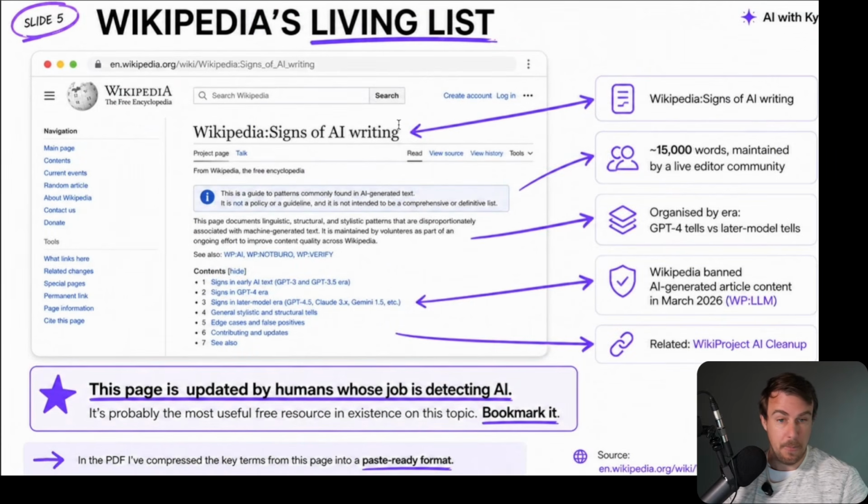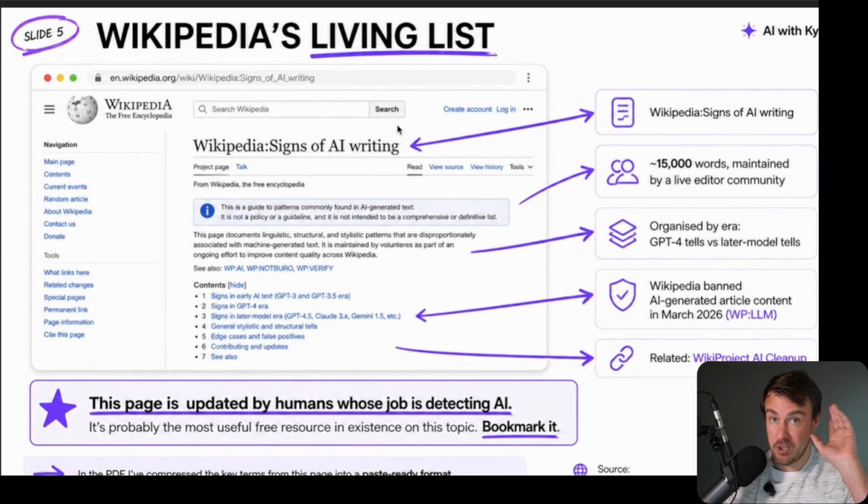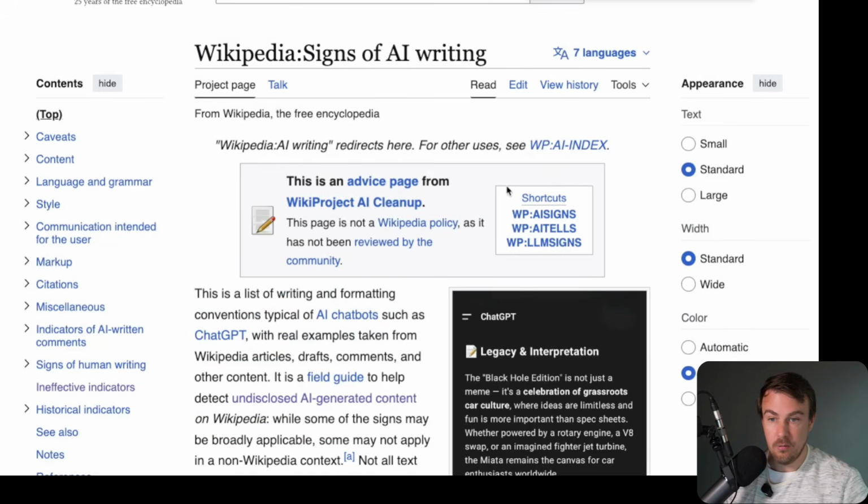So what I want to show you is probably one of the best resources for this, which is Wikipedia's list. Now, Wikipedia has banned AI writing as of March. So 2 months ago, they banned it. They have a list which is incredibly valuable. Now, it is not a Wikipedia page per se, but a guide for the contributors, the people who write and maintain the website. It's about 15,000 words and it is maintained by the editor community. And because they are so against artificial intelligence writing, basically poisoning Wikipedia, they are really, really on top of this. So I'll show you what this looks like.